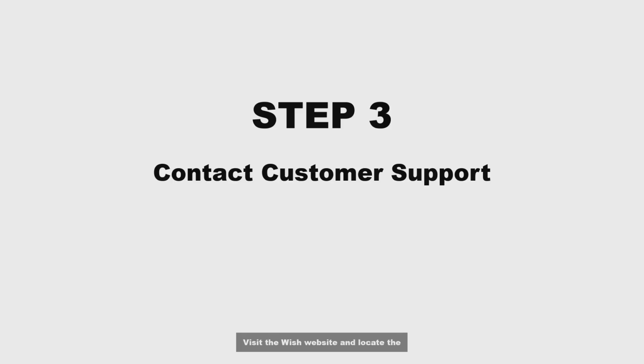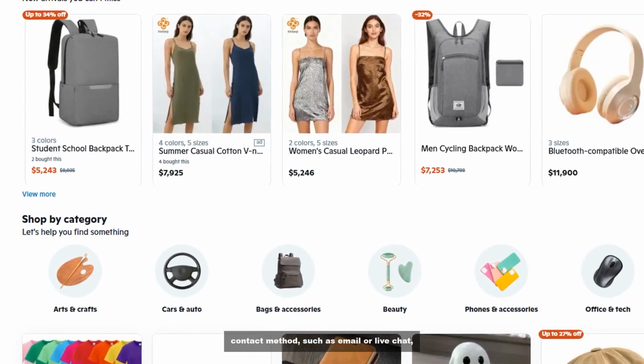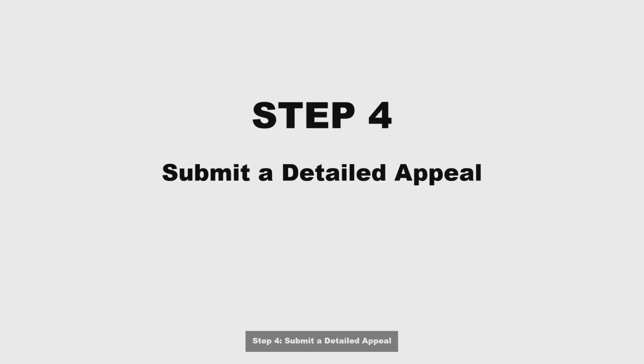Step 3. Contact customer support. Visit the Wish website and locate the customer support section. Use the appropriate contact method, such as email or live chat, to reach out to their support team regarding your ban.